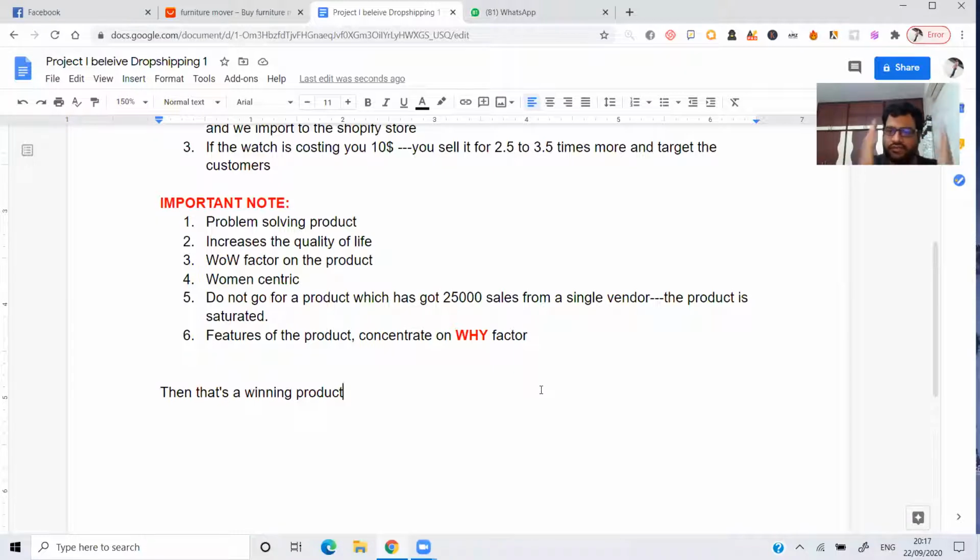Always concentrate on features, but you're telling why you need to consider this particular product. Concentrate on the product benefits, and again you can answer why there. You'll have to have some FAQs. That is why this is very important, so that you can answer all the customer questions in the why factor itself. So this is how it actually works.